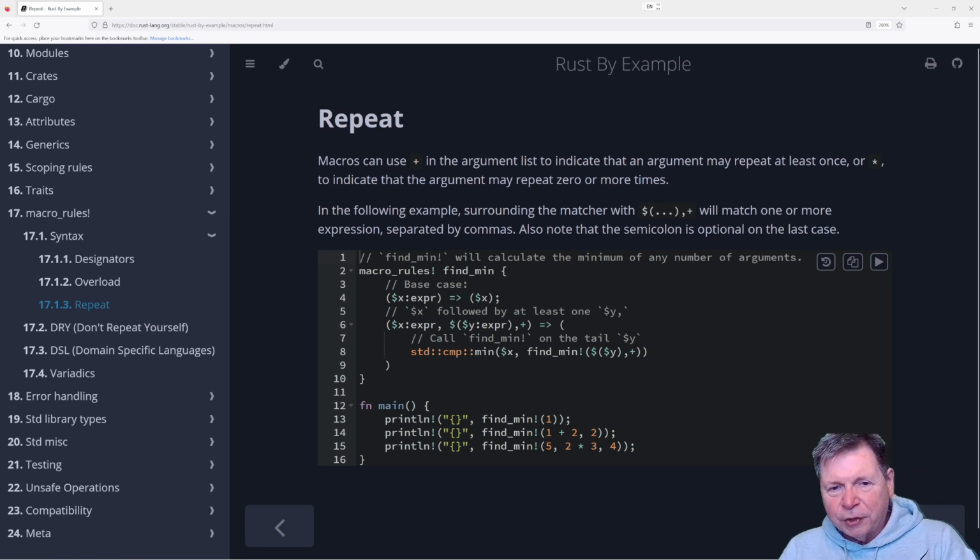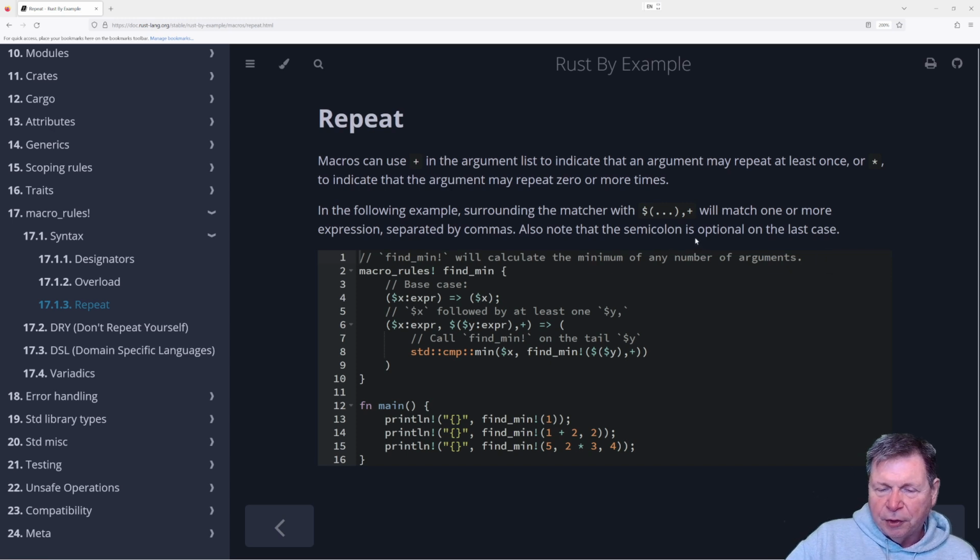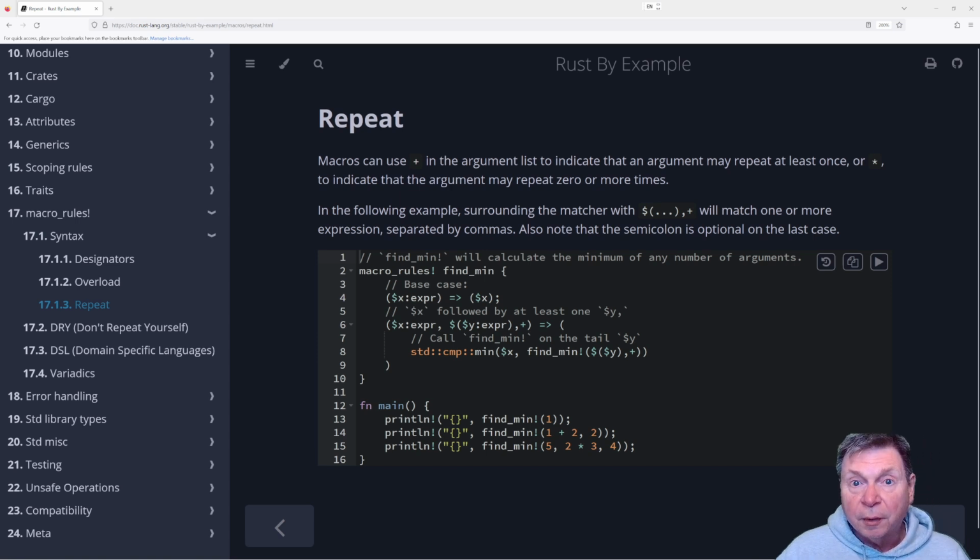Macros use the plus in the argument list to indicate that an argument be repeated at least once, or star to indicate zero or more times. The following example will match one or more expressions separated by commas. Also note that the semicolon is optional in the last case. So this is how they do the print with the multiple parameters.